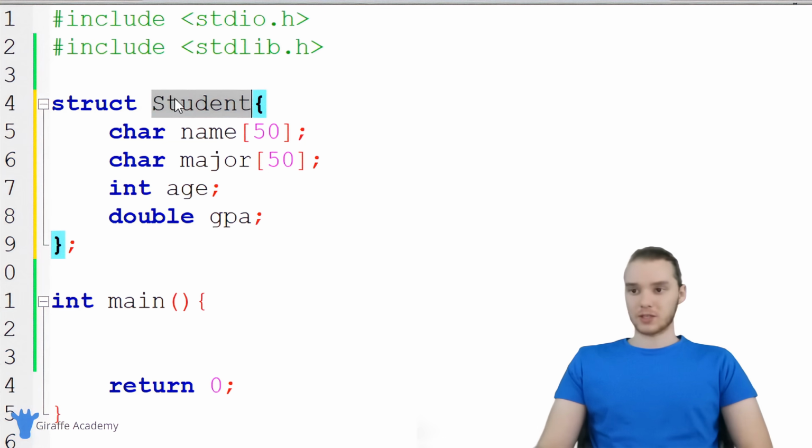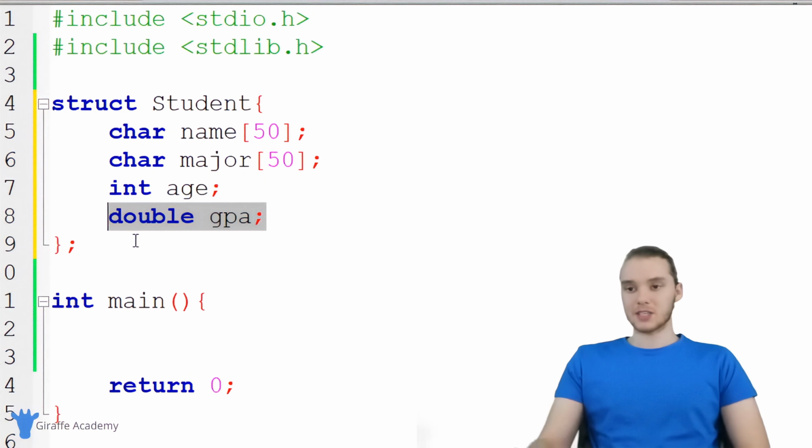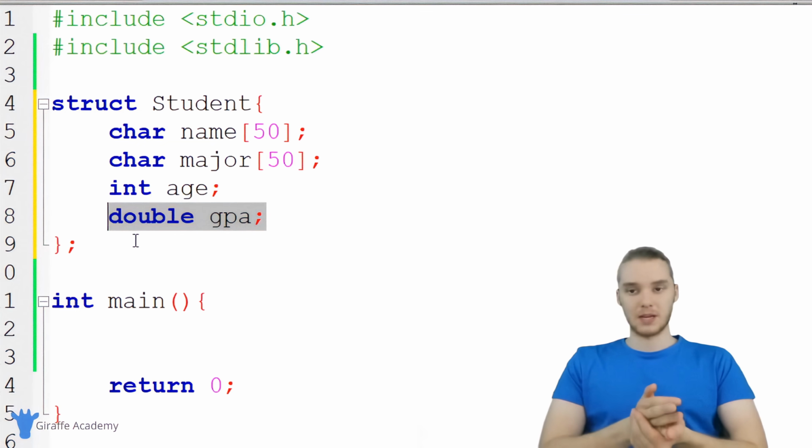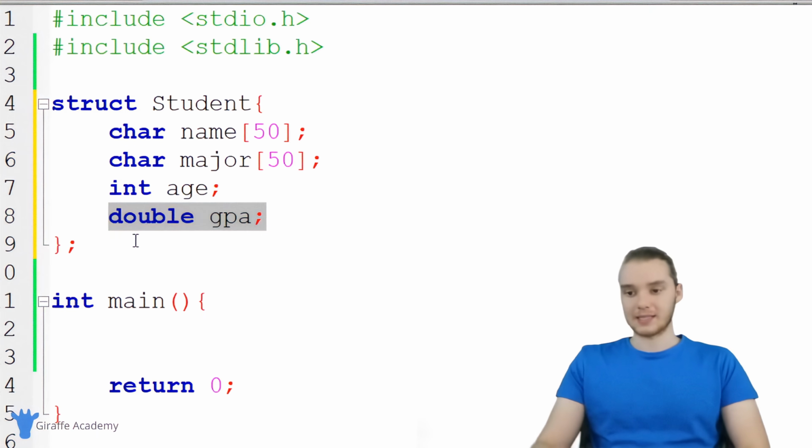So I have this struct Student, and in here I have a bunch of attributes of a student, right? I have the student's name, their major, an integer that stores their age, and a double for their GPA. Essentially what I did was I created a type of student data type. So I'm now allowing myself to represent a student inside of my program.